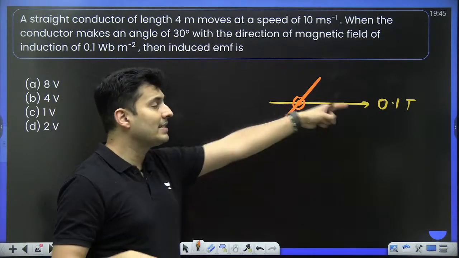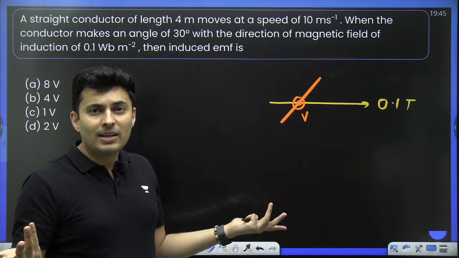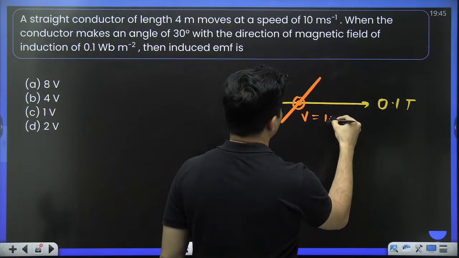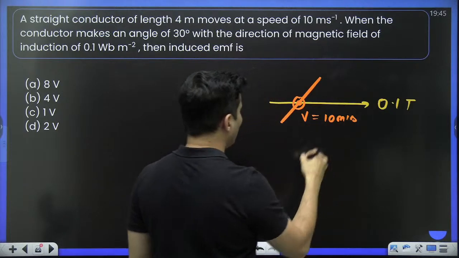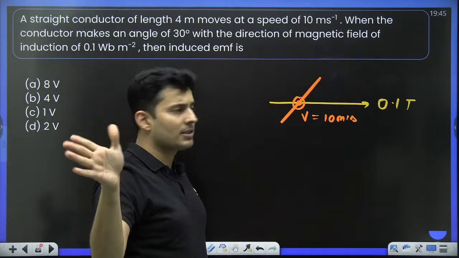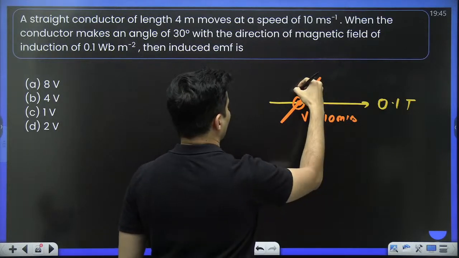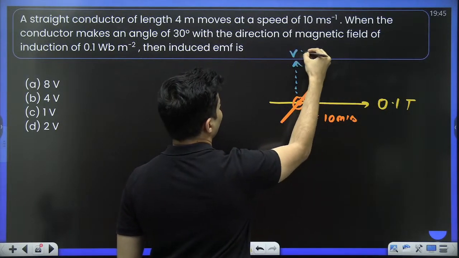Because if velocity is in the direction of the field, then V cross B will be 0. So I think I'll have to take it this way. So it will be basically 10 meters per second. So my V cross B will be upwards, somewhat like this. So this will be the direction of my V cross B.